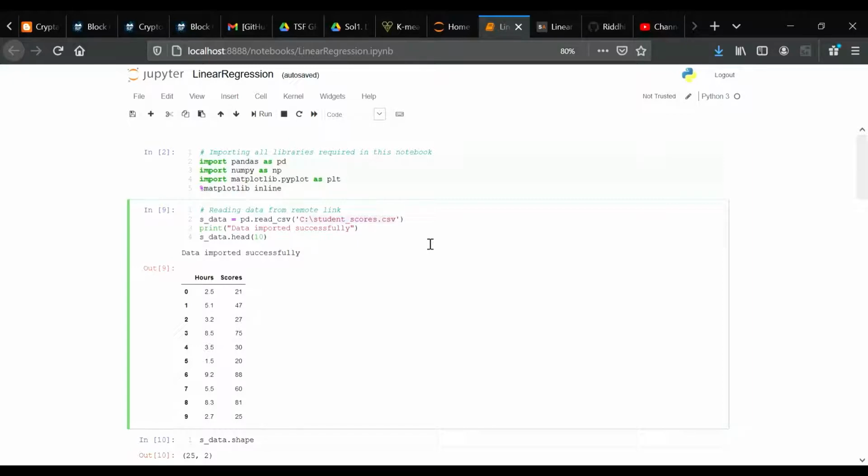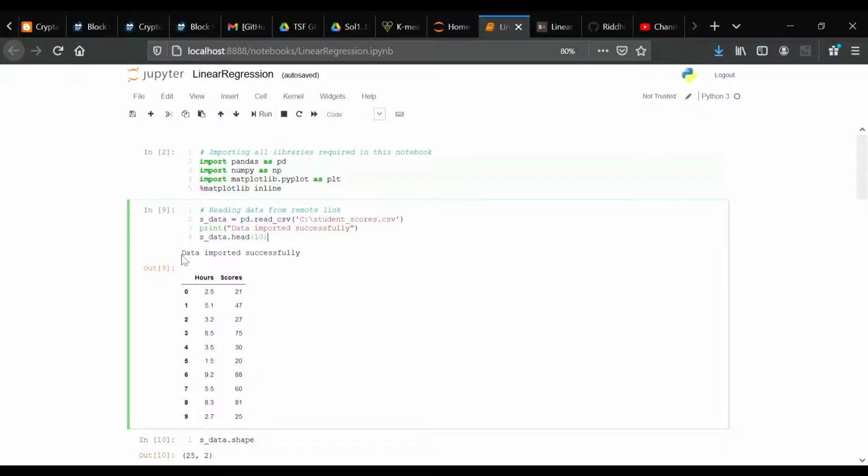This example was executed on a Windows based machine and the dataset was stored in the C directory. You can download the file in a different location as long as you change the dataset path accordingly. The following command imports the CSV dataset using pandas. And I have also printed here that the data was imported successfully.